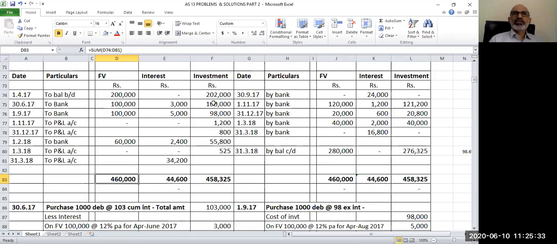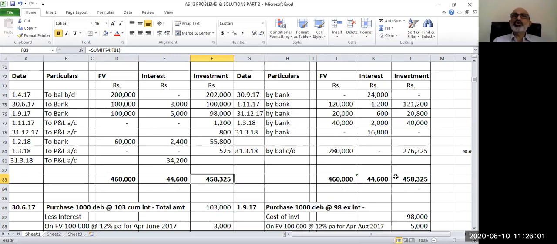Then we have to balance the investment column also. The debit side total is 4,58,325. On the credit side, you will have a balancing figure of 2,76,325. This will represent the cost of my investments. So my cost is 2,76,325, which I'll carry forward to the next year, and I will balance my investment account in this fashion.